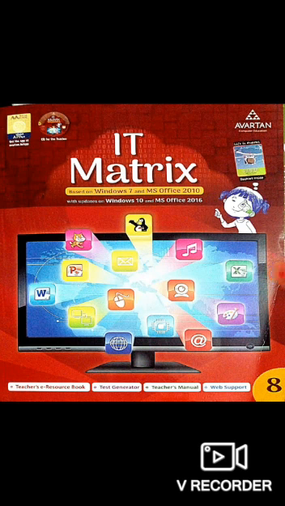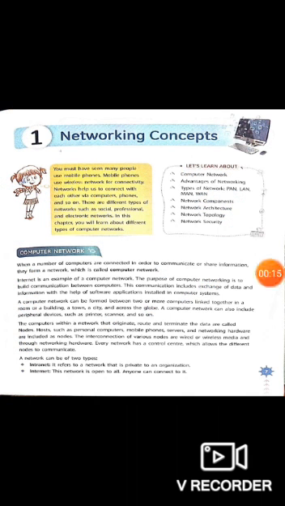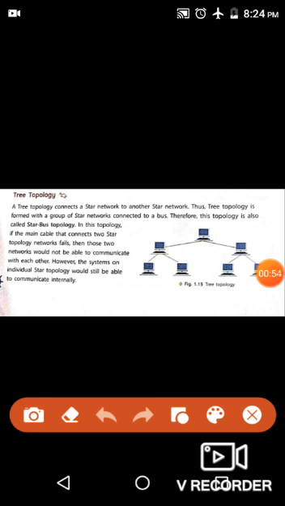Open your computer IT Matrix book. We are reading our first chapter, Networking Concepts. In this, we have already read about computer network, advantages of networking, types of networks, network components, network architecture, network topologies. We have already read about four network topologies, that is point-to-point topology, bus topology, star topology and ring topology. Today we will read about tree topology.